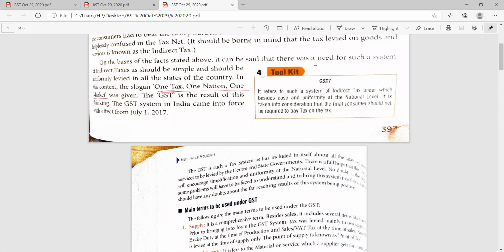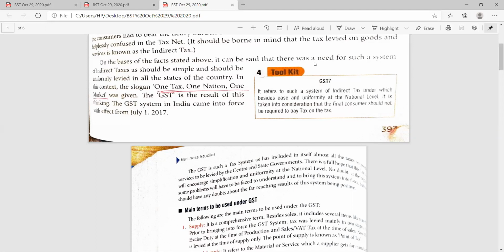It refers to such a system of indirect tax under which, besides ease and uniformity at a national level, it is taken into consideration that the final consumer should not be required to pay tax on tax. So GST is a tax system which includes almost all taxes on products as well as services to be levied by the central as well as state government.